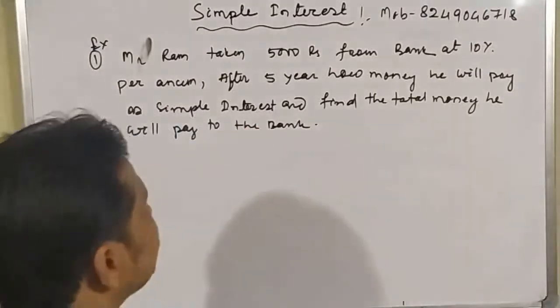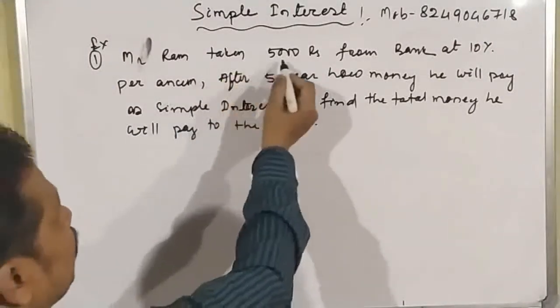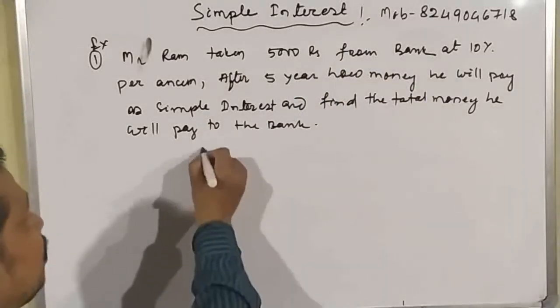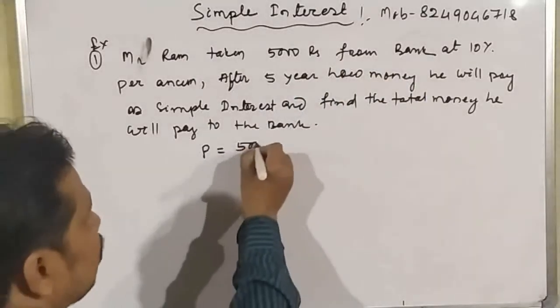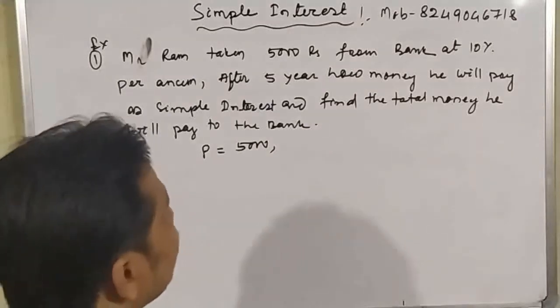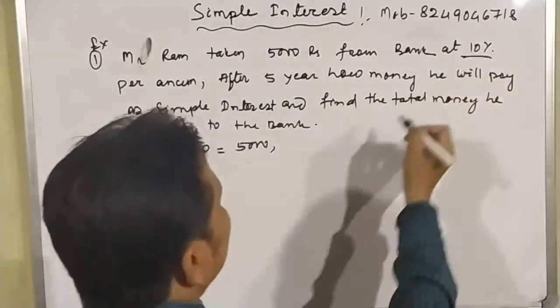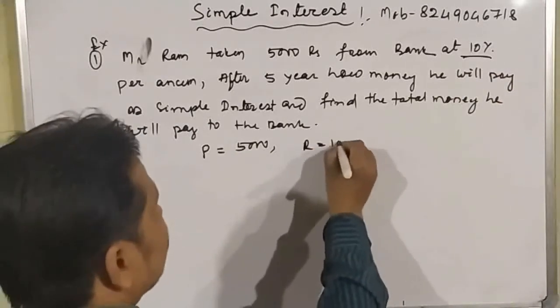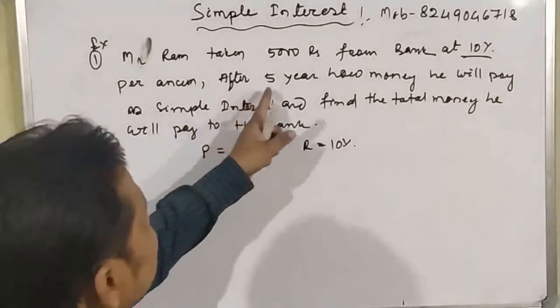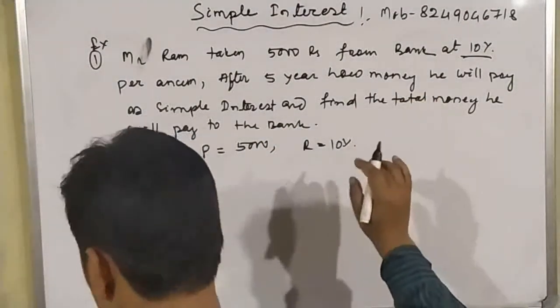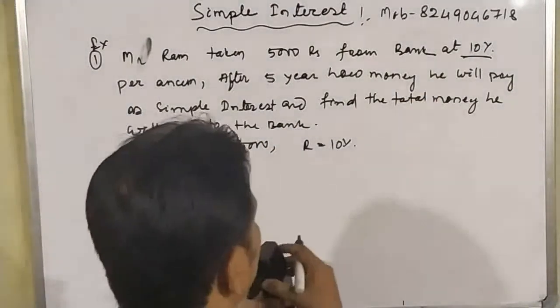Here the question is very simple. So here Mr. Ram has taken 5,000 from bank. That means here principal is equal to 5,000 rupees. And here, at 10% per annum, what is this? This is the rate. So rate is equal to 10%. And now after 5 years, how much money? Sorry, here I have written something wrong.